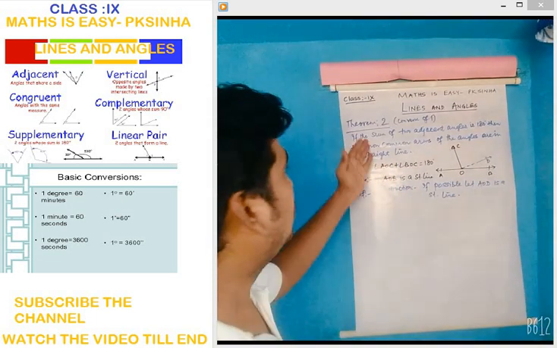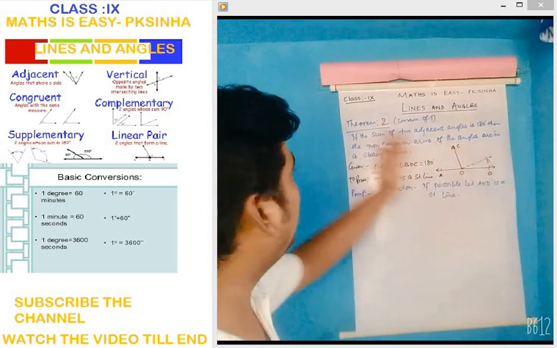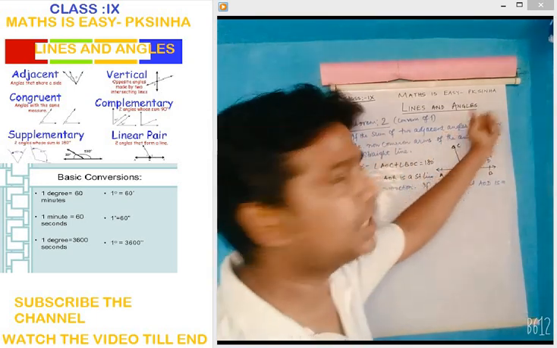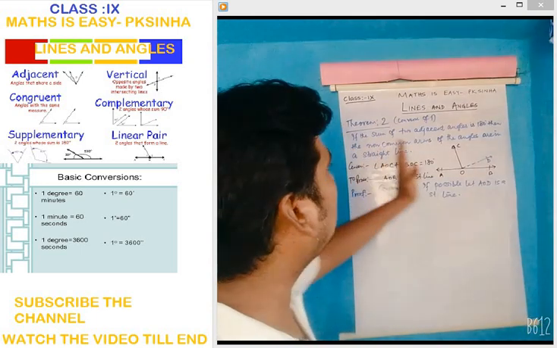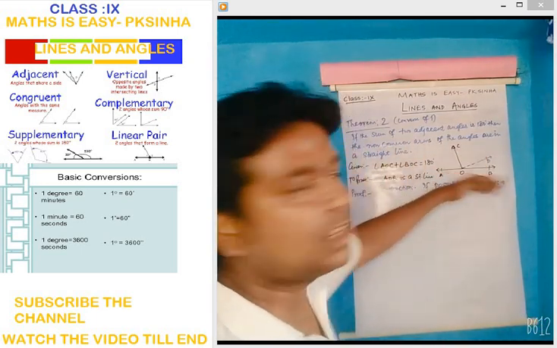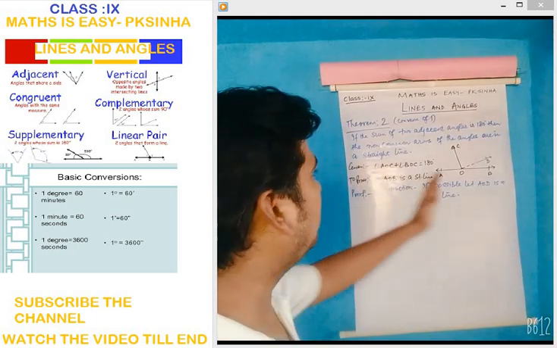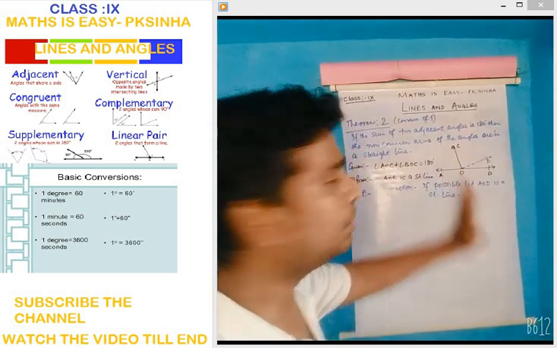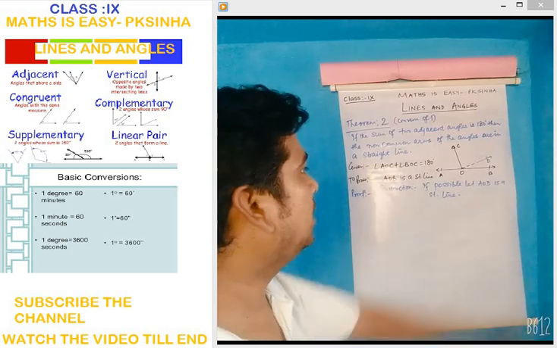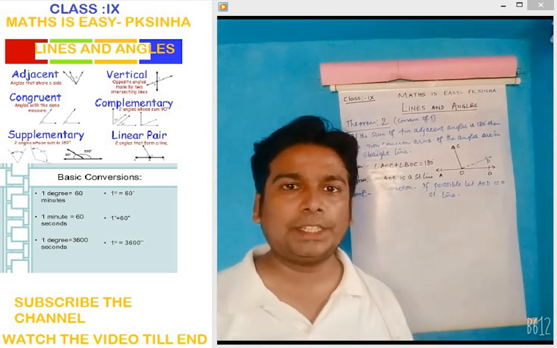How to prove this? So the statement we have seen just now: if the sum of two adjacent angles is 180 degrees, then the non-common arms of the angles are in a straight line. We need to show that AOB is a straight line. Given is angle AOC plus angle BOC is equal to 180 degrees. We need to prove this. Now, how can it be proved?